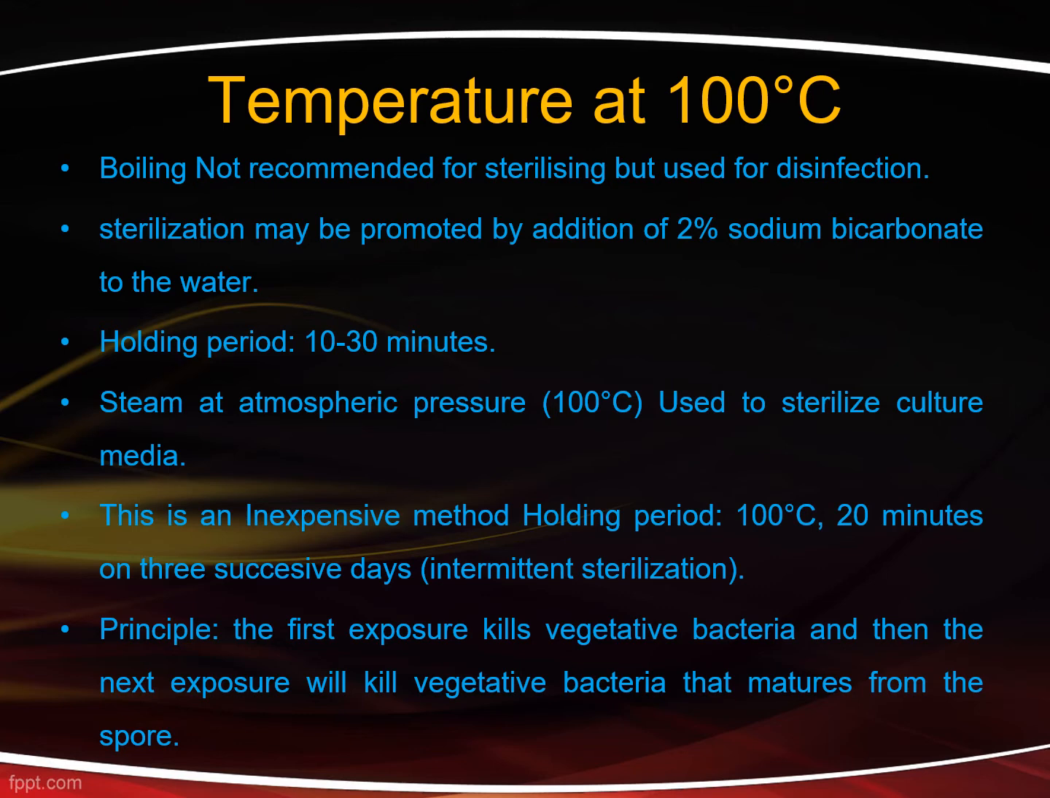Next method is intermittent sterilization, in which sterilization is achieved by heating to boiling several times at intervals of about 24 hours in order that any resistant spores may germinate and also be destroyed. Mostly, this procedure is done for 3 successive days. Holding period is 100 degrees Celsius for 20 minutes.